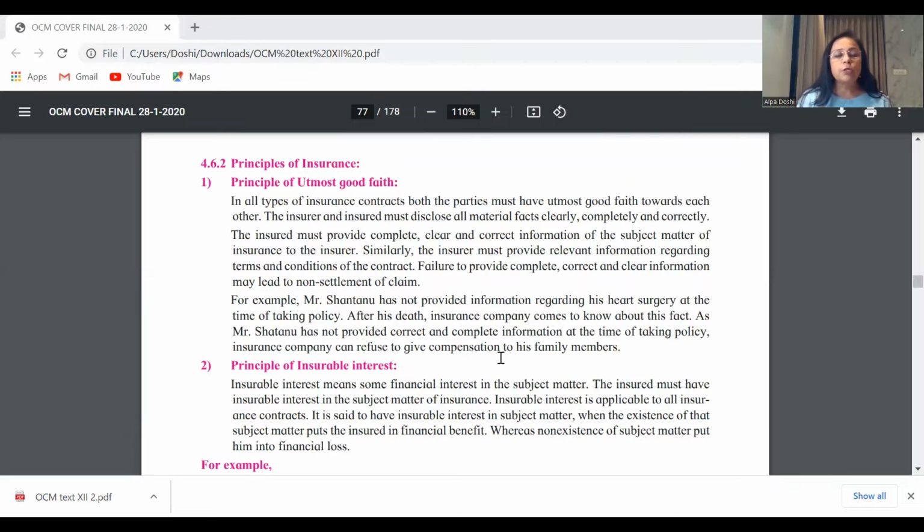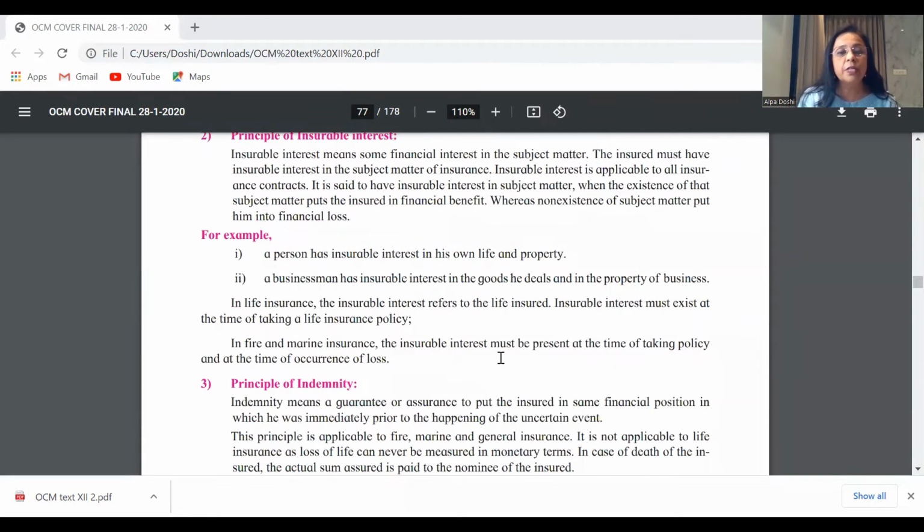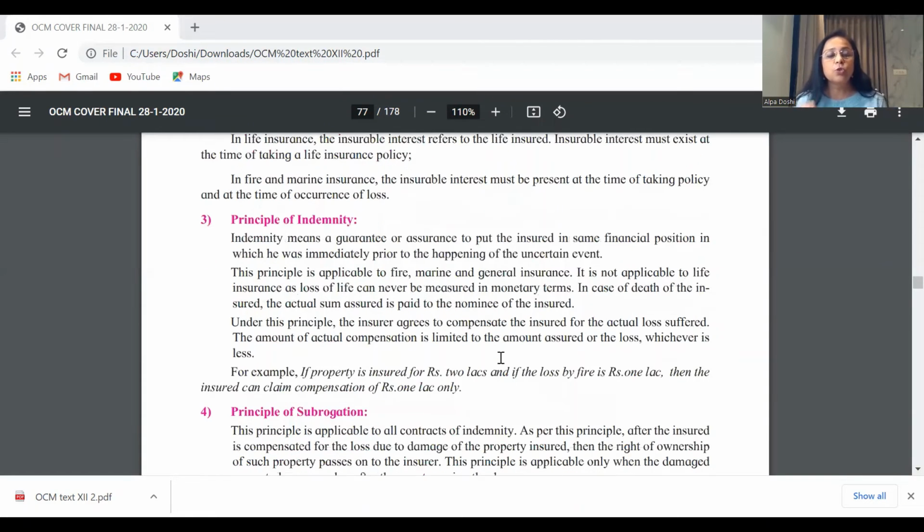Going to the next possible, I think one of the most favorite justify questions could be, principle of indemnity does not apply to life insurance. So the true statement that we have in the question paper possibly could be, principle of indemnity does not apply to life insurance. Now, once we have that, you see the paragraph here. As I said, we are not going to directly start and jump to the principle of indemnity.